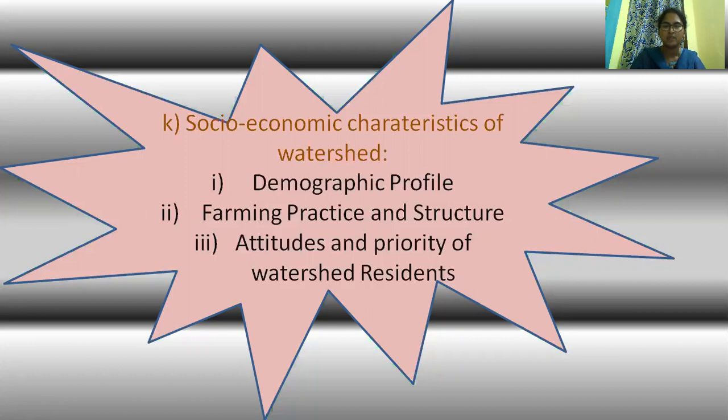These are the main characteristics of the watershed, that is, physical and climatic characteristics: physiographic characteristics and climatic characteristics. Thank you.